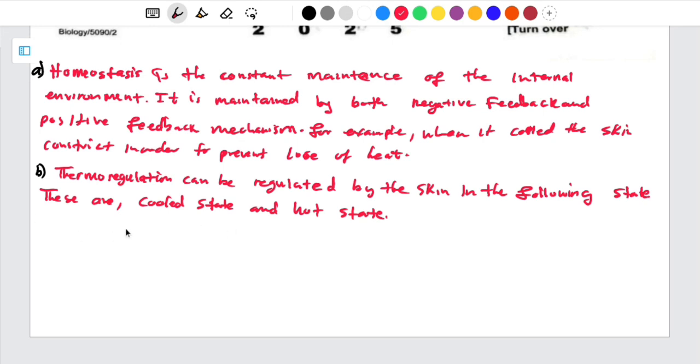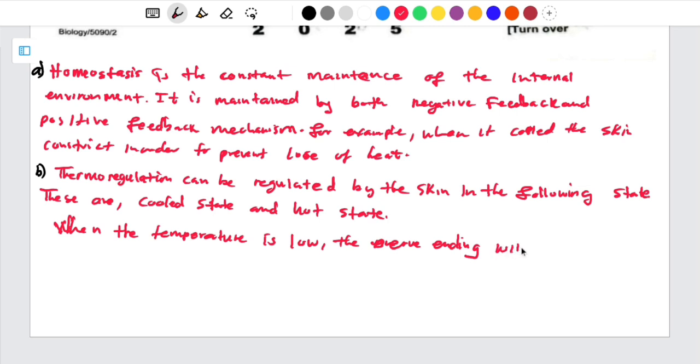So when the temperature is low, the nerve endings will send the impulse to the brain, specifically to the hypothalamus. They will send the electrical impulse to the brain.